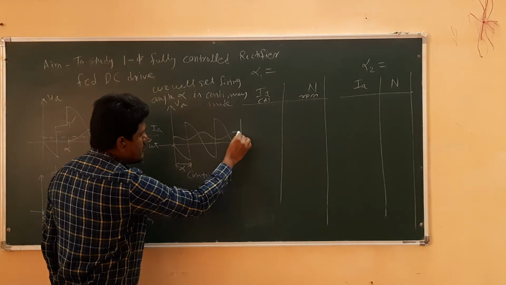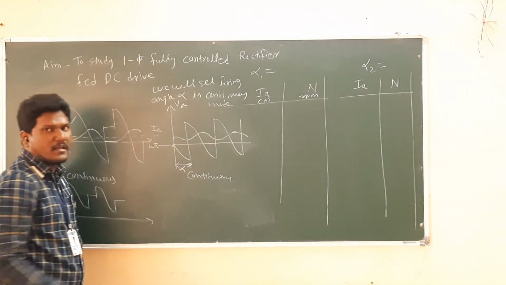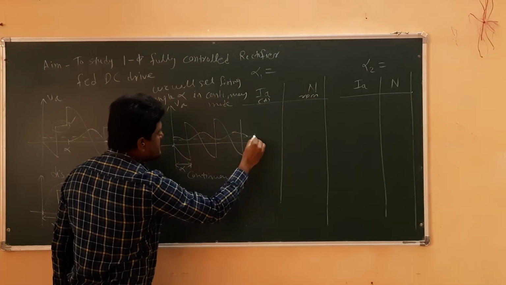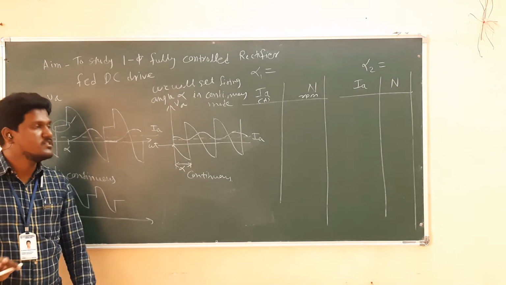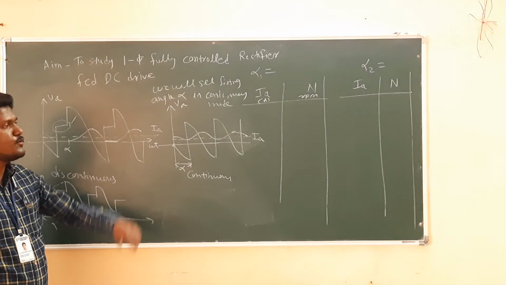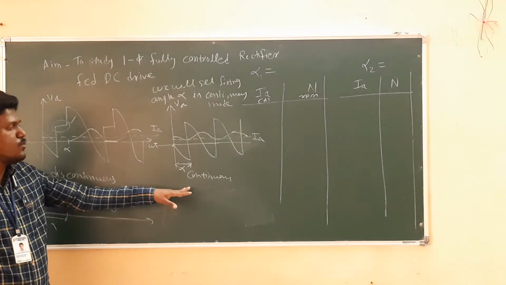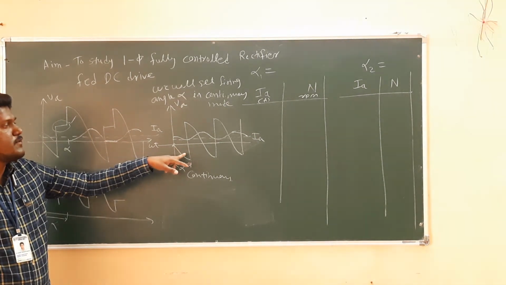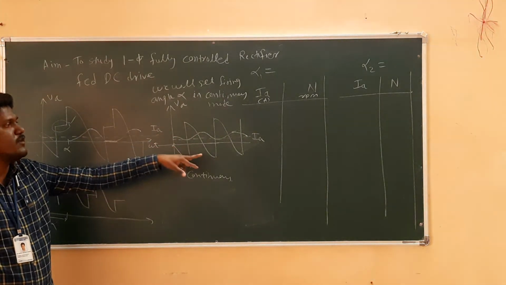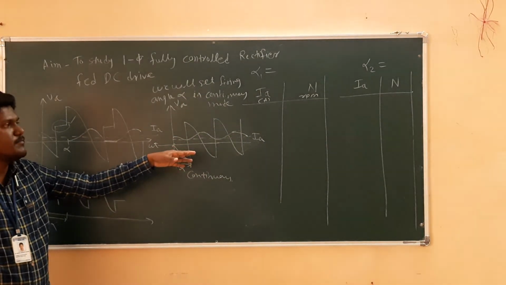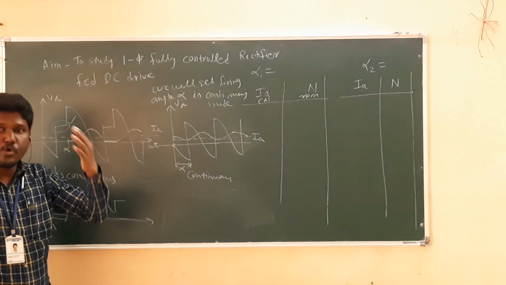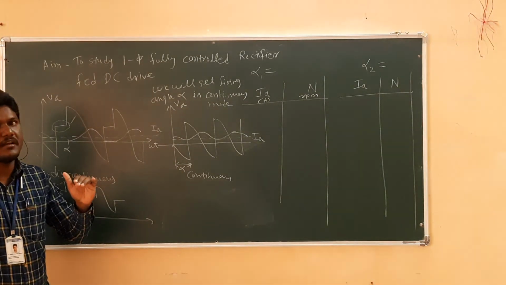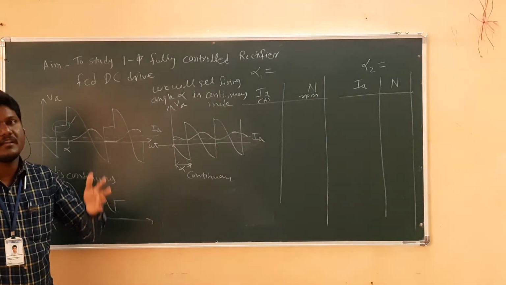It will look like this. If we compare both cases, obviously in continuous mode the average value of current is high, because there are no zero instances. So the average value of current in continuous mode will be very high. So how to identify whether the machine is operating in continuous or discontinuous mode? We will decide it by observing the voltage waveform, and at the same time we have to load the machine heavily. In that case only, the armature current will be very high and it will operate in continuous mode of conduction.